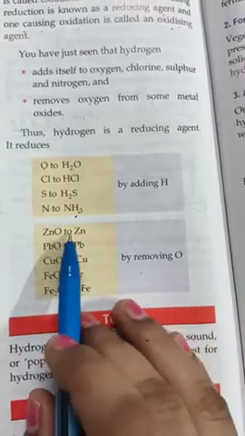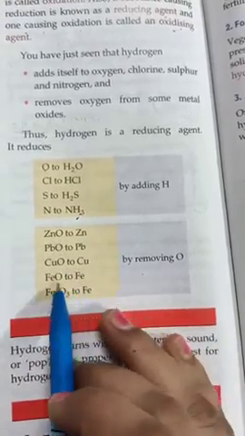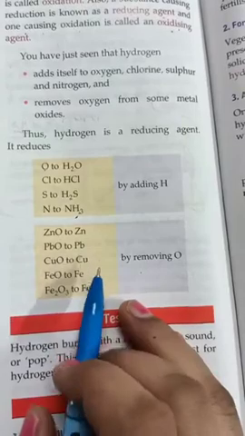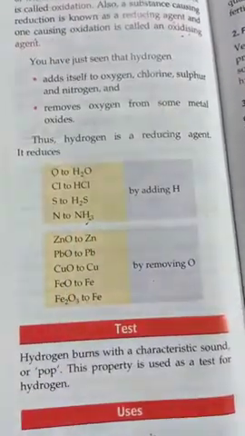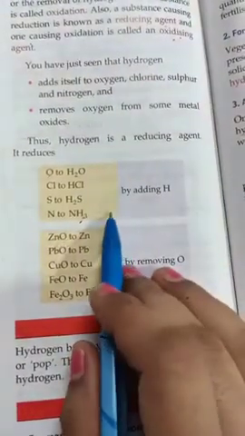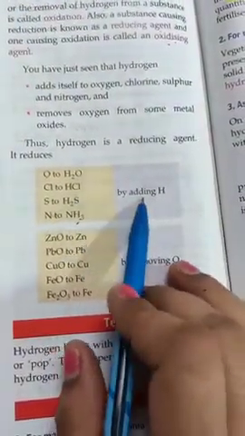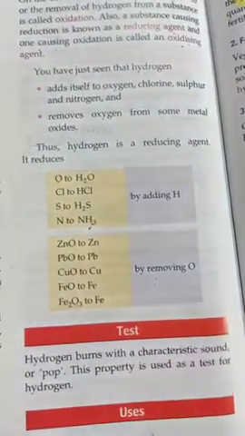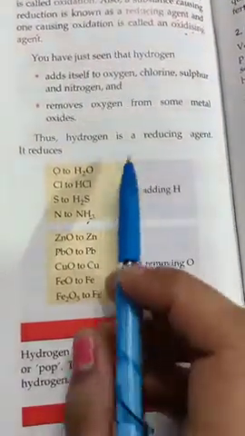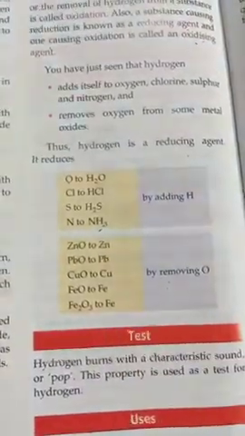So here there is a removal of oxygen, which is reduction. Here we see reduction, and here we also see reduction. That is, reduction is the addition of hydrogen or removal of oxygen. So hydrogen is a reducing agent.